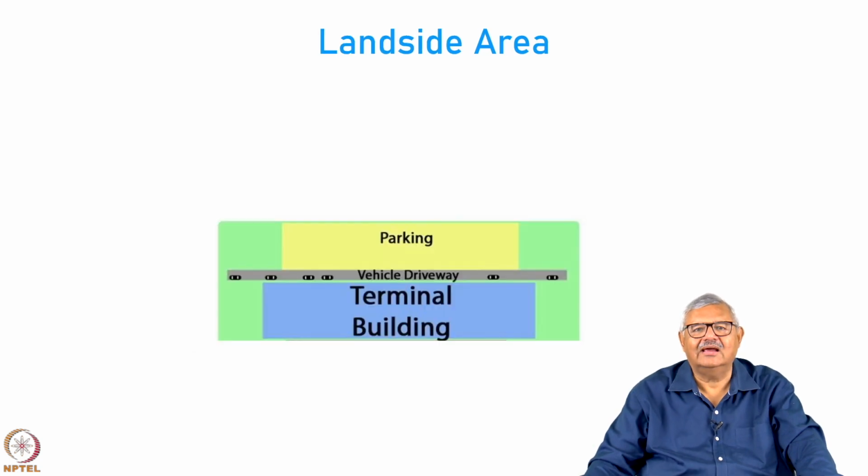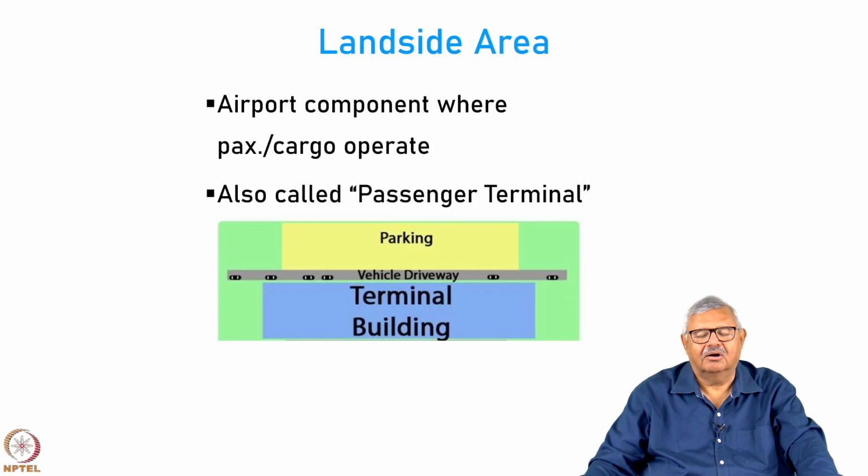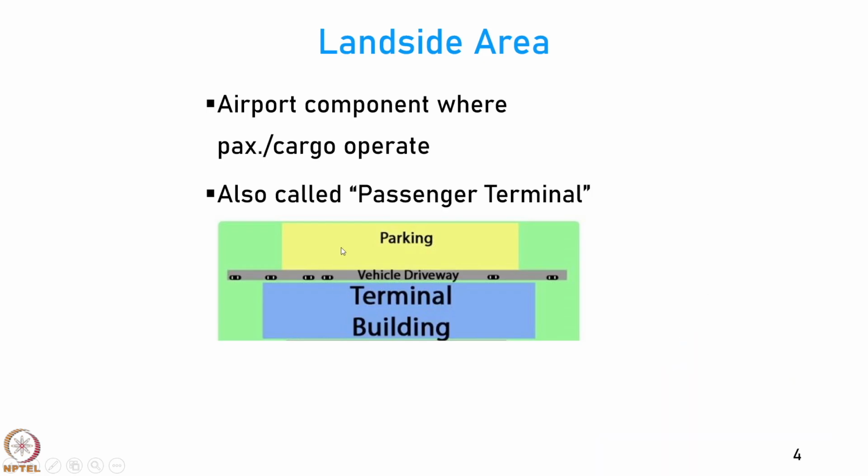Then you have the landside area. This is actually where the passengers are mostly located before they board the aircraft. So, this is where the passenger and the cargo operate, also called as the passenger terminal. It consists of parking, it consists of terminal building and all the shops and the facilities nearby.